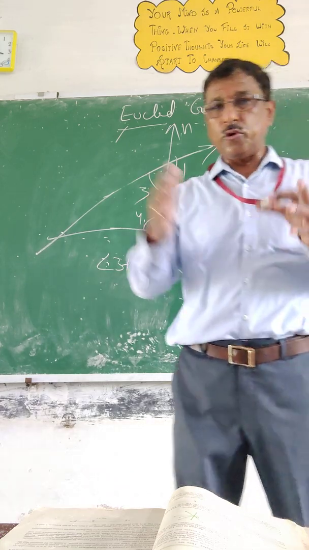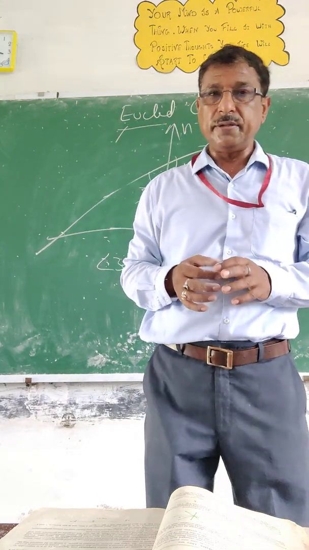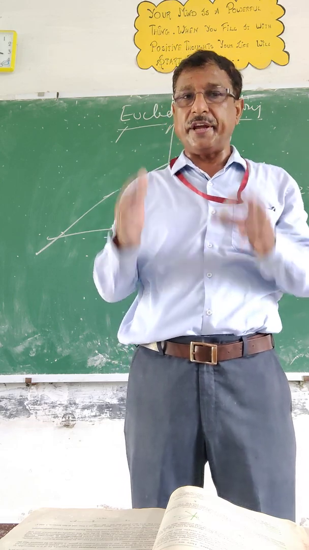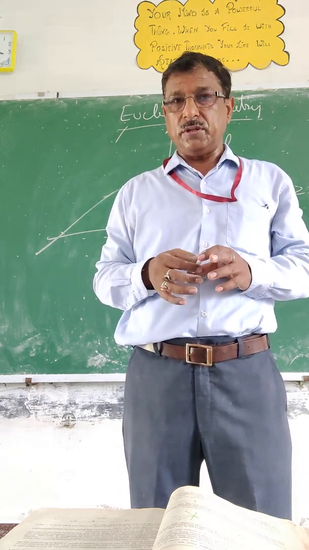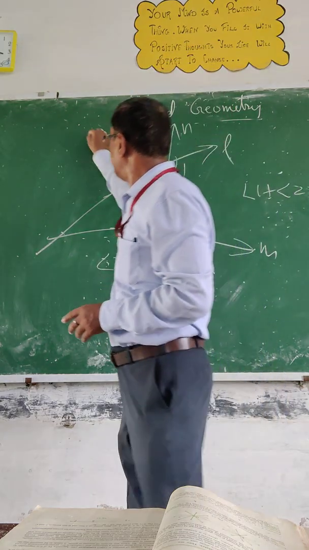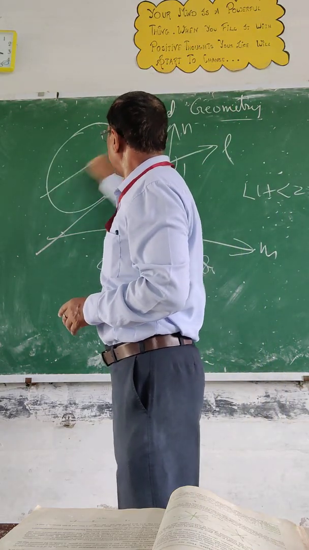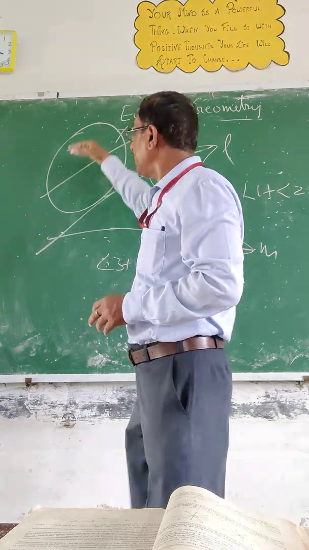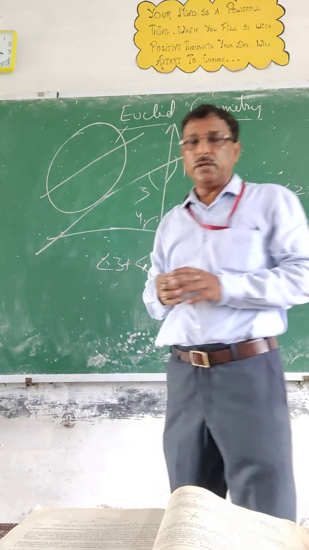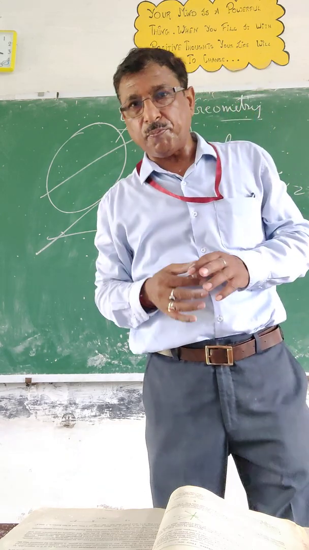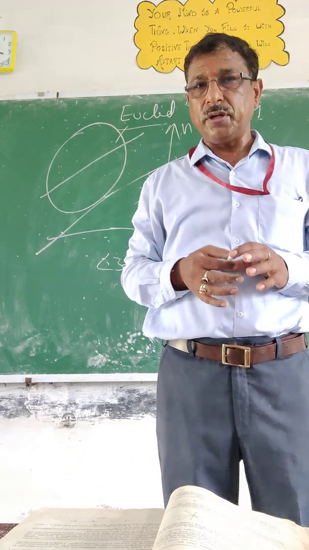Okay, thank you. Now I am going to give you the name of that mathematician, that is Thales. Thales gave the first ever proof on the circle. That means if you draw the diameter, it will bisect the circle. Bisect means two equal parts. Okay? He had done a lot of things, a Pythagoras theorem proof. You can read more about him.